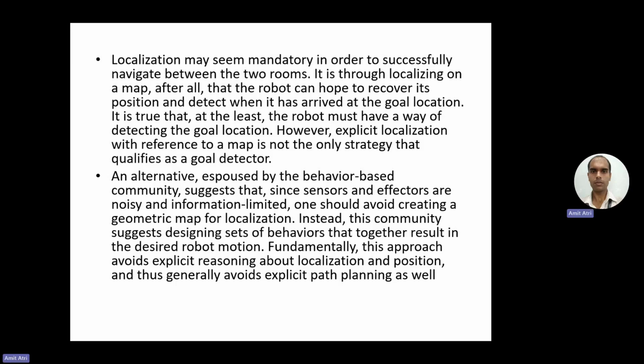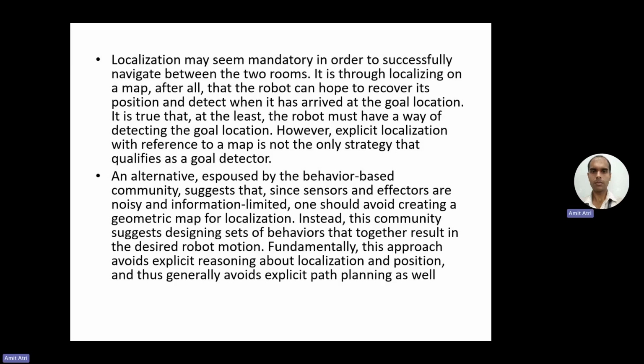Another alternative method is the behavior-based method, and it suggests that since sensors and effectors are noisy, with the issues of the sensors we have discussed in our previous topic, available here in the playlist, one should avoid creating a geometric map for localization. Map building is not encouraged by the behavior-based community.